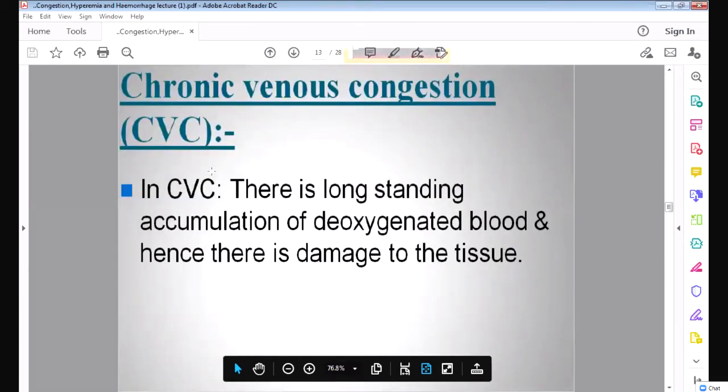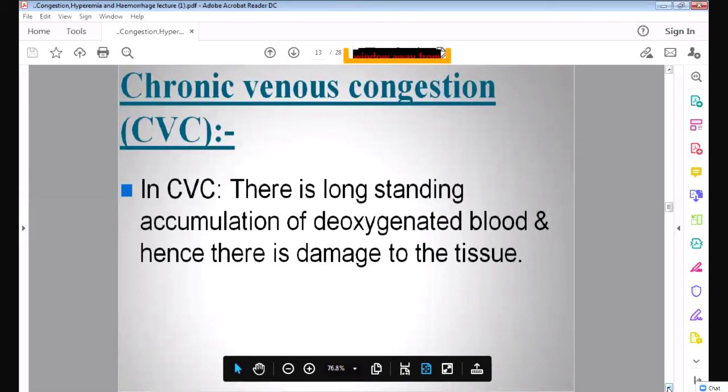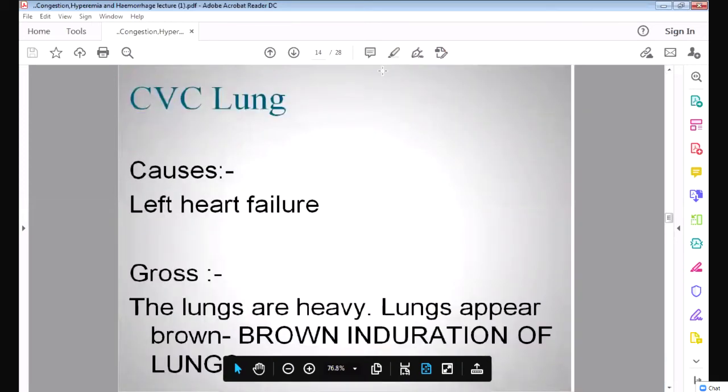Now, chronic venous congestion. If there is accumulation of deoxygenated blood in the tissue for a long time, it is called chronic venous congestion.